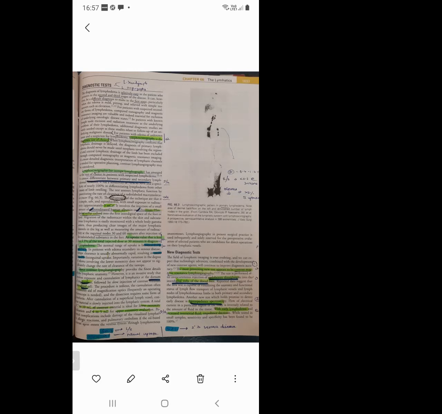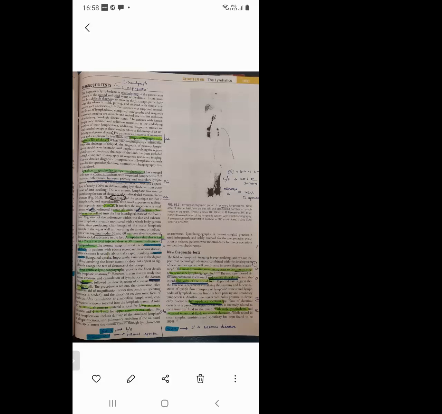In a patient with edema secondary to venous disease, isotope clearance is usually not abnormally rapid, resulting in more than 2% ileoinguinal uptake. So these are the 3 inferences: less than 0.3, 0.6 to 1.6, and more than 2%. Very important.